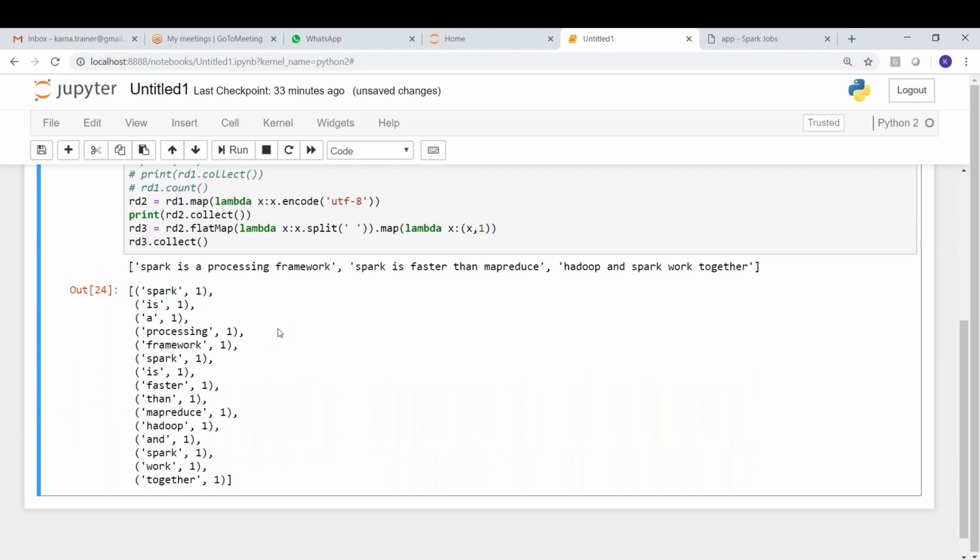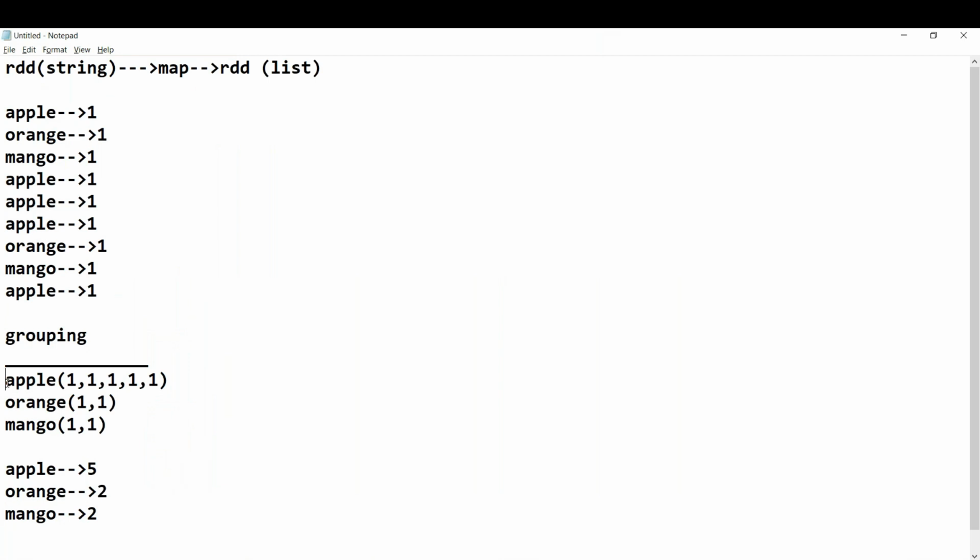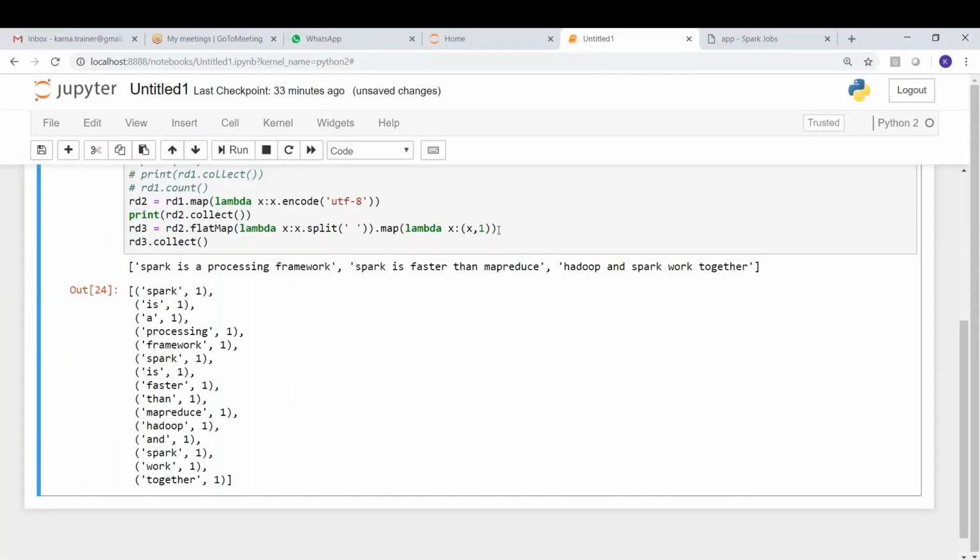So after assigning the value 1, what is the next step we have to do here? We have to do grouping. Grouping on what? Grouping based on the fruit or based on the value here? Fruit, right? This is based on the fruit. Okay, fine. Here also the grouping has to be done based on x, not based on the one.